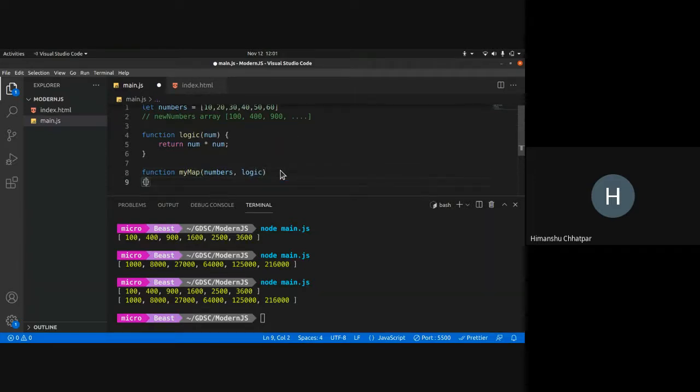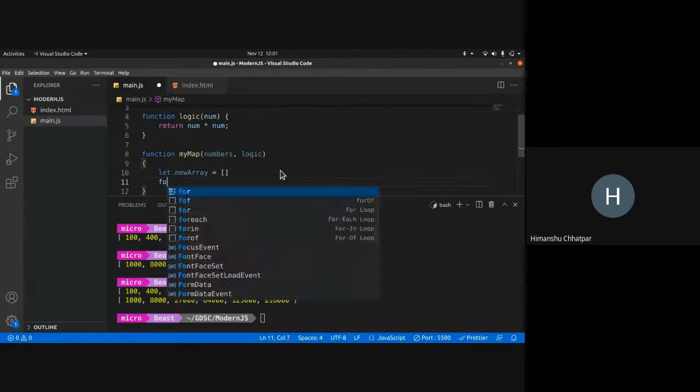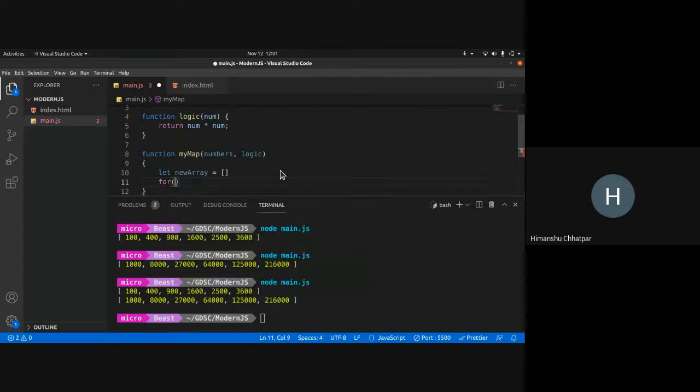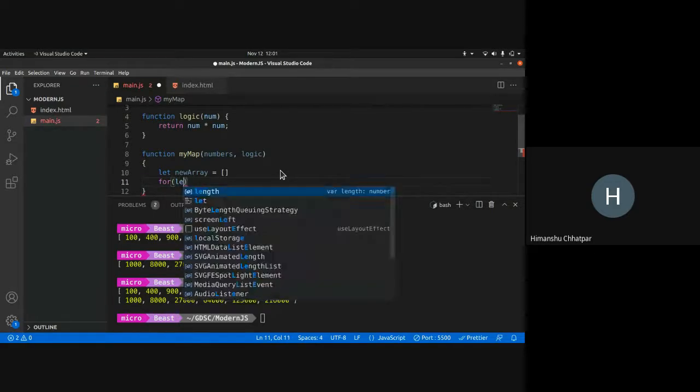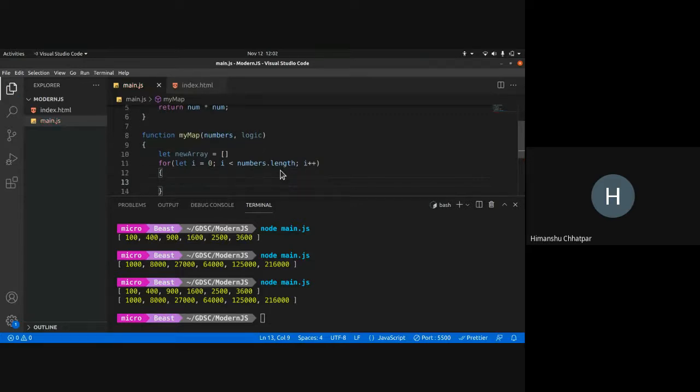Now, what it does is it creates a new array. Let new array be an empty array for now. Now, what I can do is the similar code. I loop through each value in the array. So for let i equals 0, i less than numbers.length, and I'll go i plus plus. Right, this part is the same.